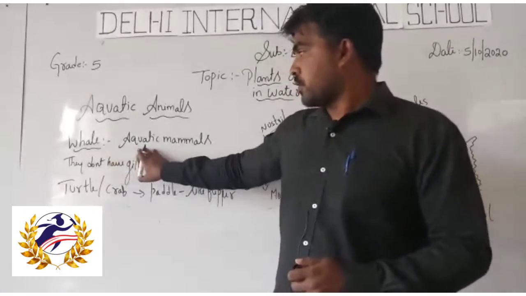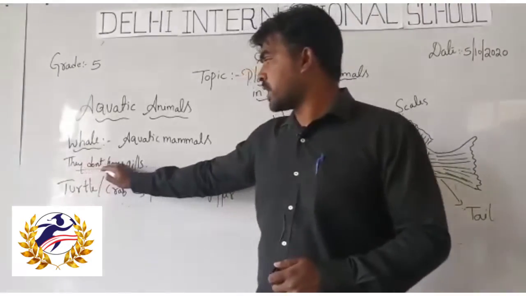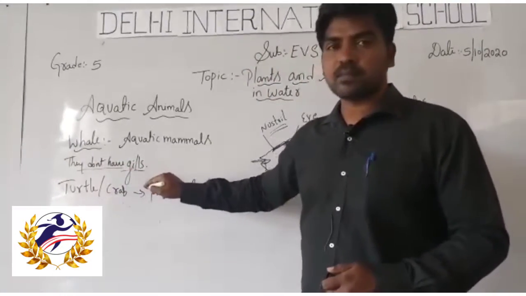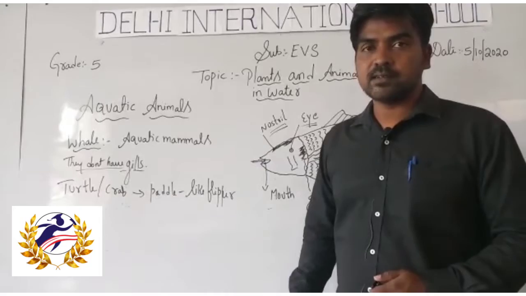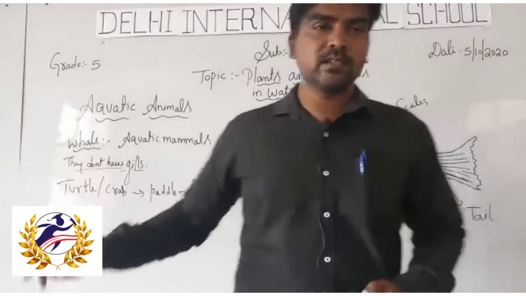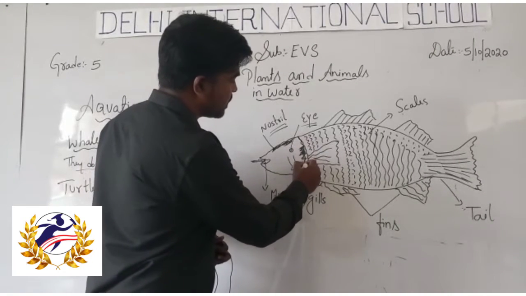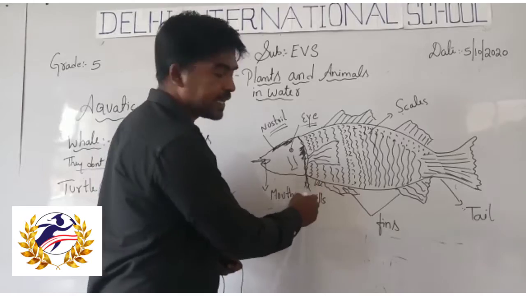So we used to call them aquatic mammals. They don't have gills. I forgot to explain these gills. See, usually this portion of the fish is called gills.